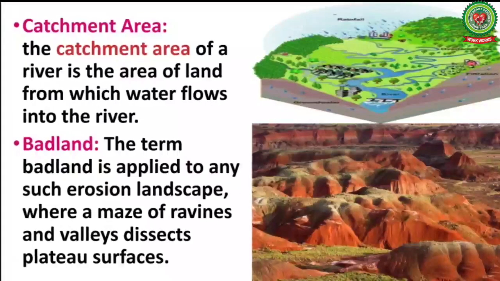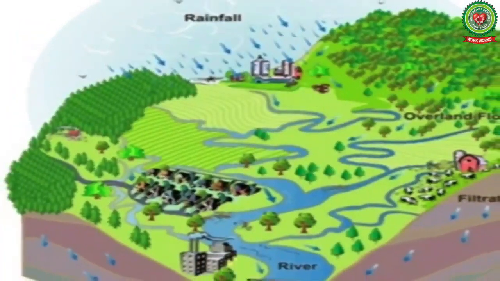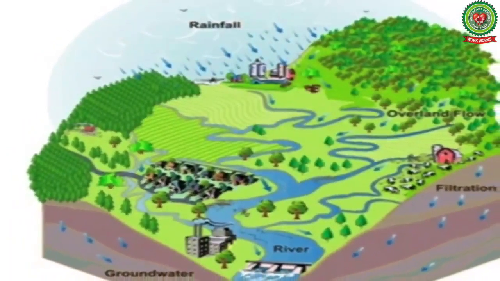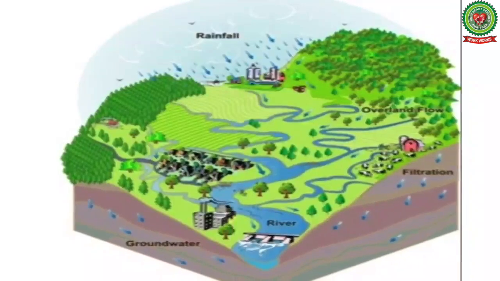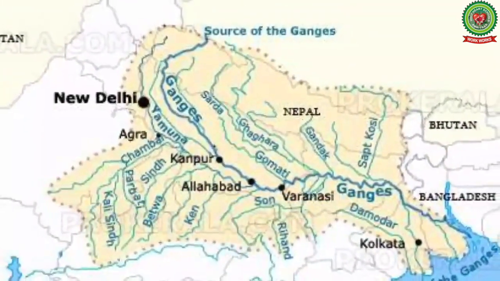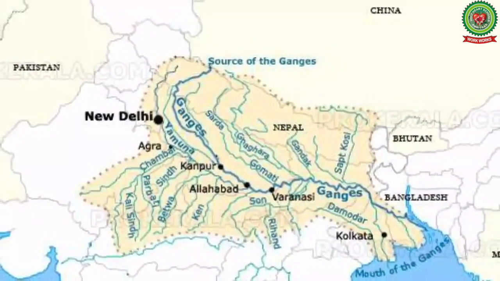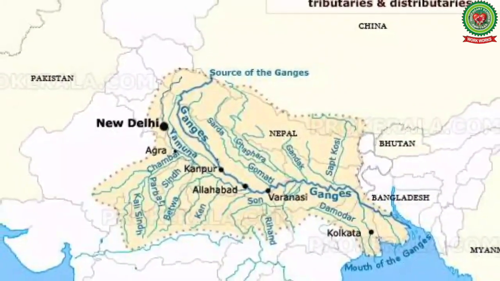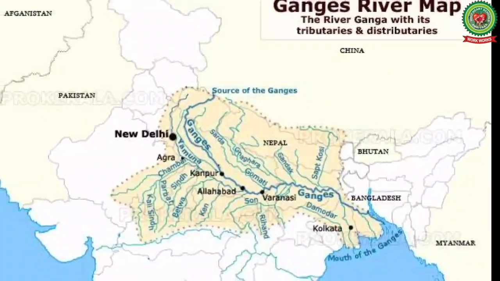The next term is catchment area. The catchment area of a river is the area of land from which water flows into the river. For example, the catchment area of river Ganga lies in Uttaranchal, UP, Bihar, West Bengal, etc.